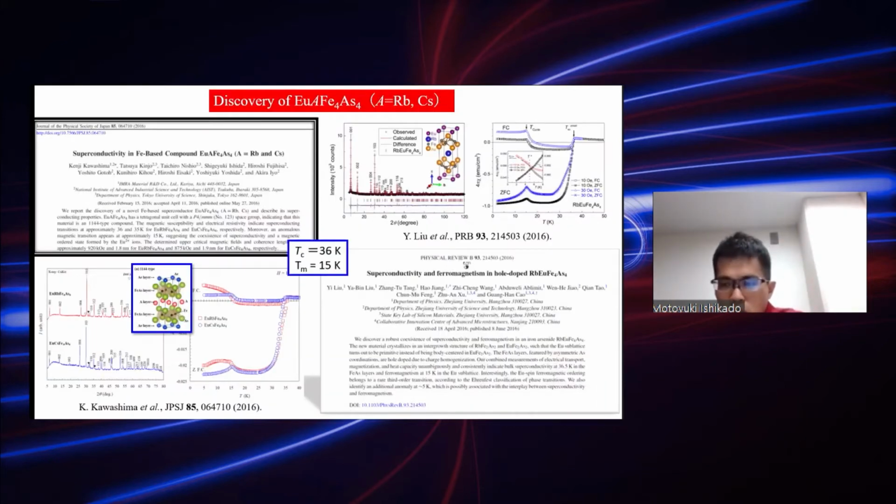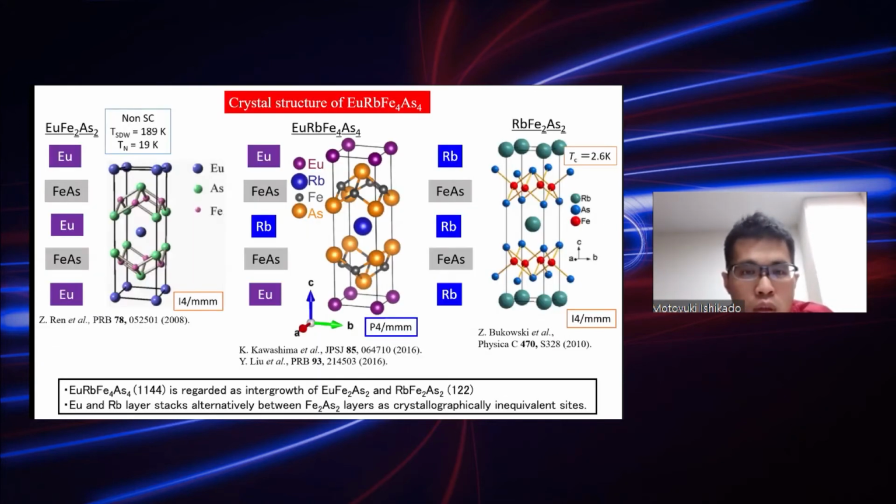And shortly after that, the europium-containing 1144 system was discovered by two groups. It shows in the resistivity data a superconducting transition and a magnetic transition in the low temperature region. Here I show the crystal structure of europium rubidium 1144. It is regarded as the intergrowth of europium 122 and rubidium 122 systems.